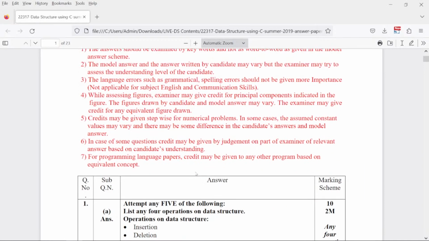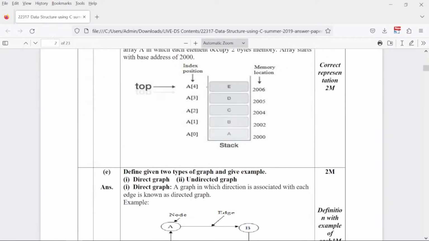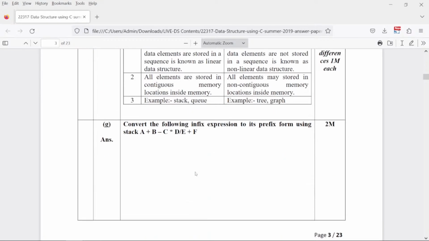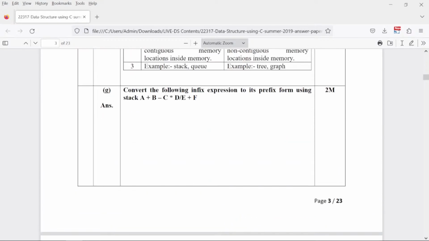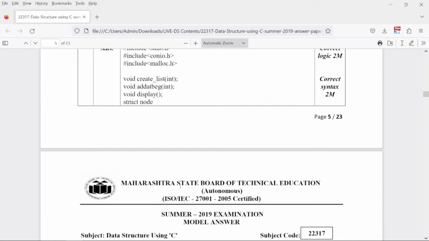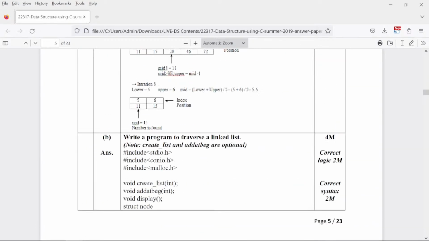Okay, so I will move on to the important questions of this paper before I go for the next one. Check everyone. This type of problems, convert infix to prefix. This type of problems can be important. Write a program to traverse a linked list. This can be important.